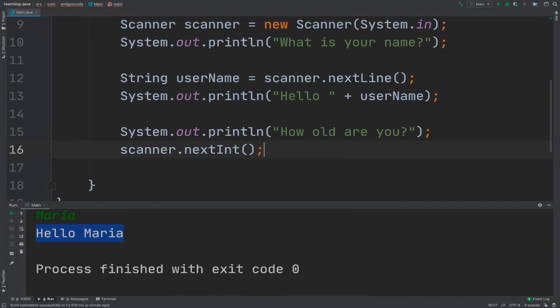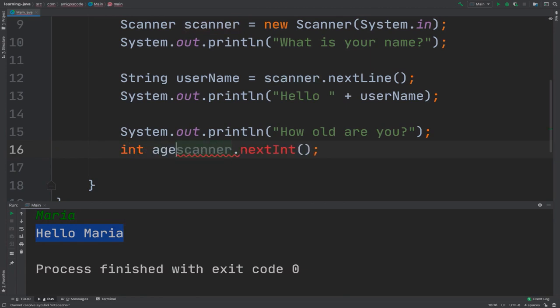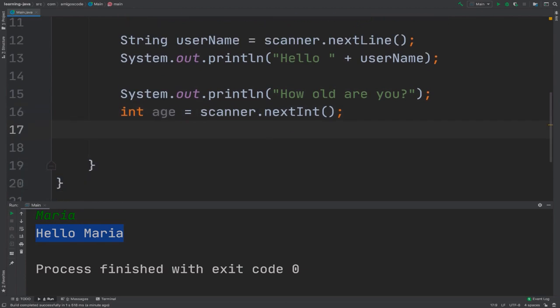So we want that to be a number. We're going to store that into a variable, age, and then what we're going to do is simply subtract the current year minus age, and that will give us the year that the person was born.